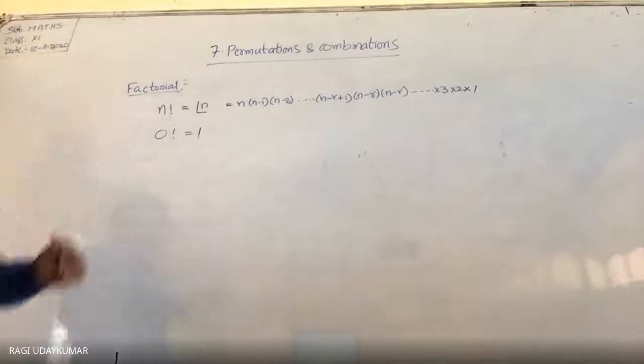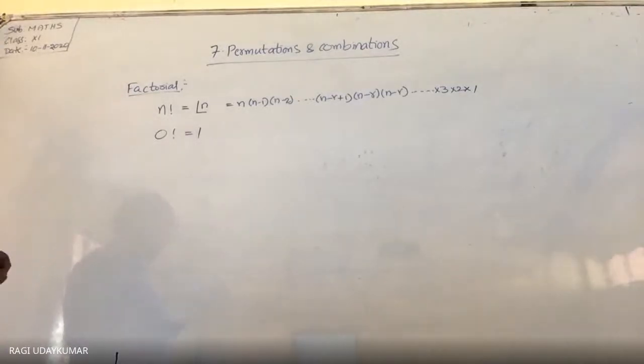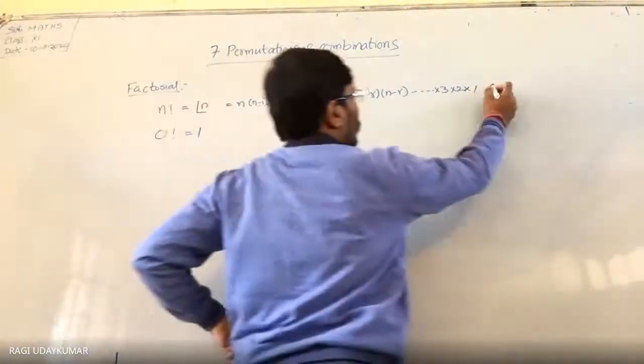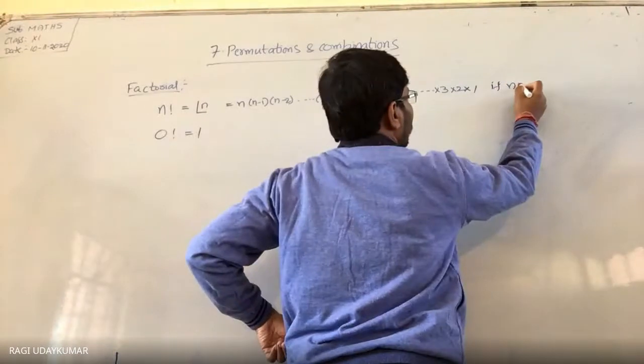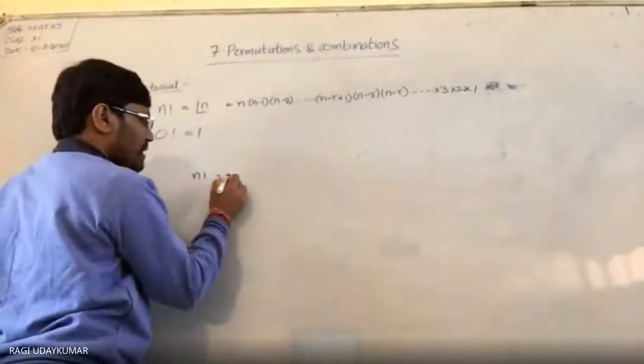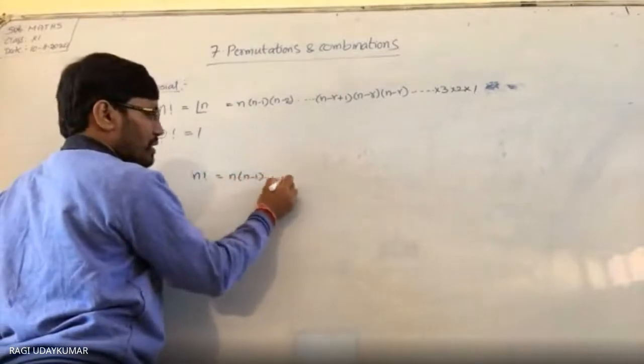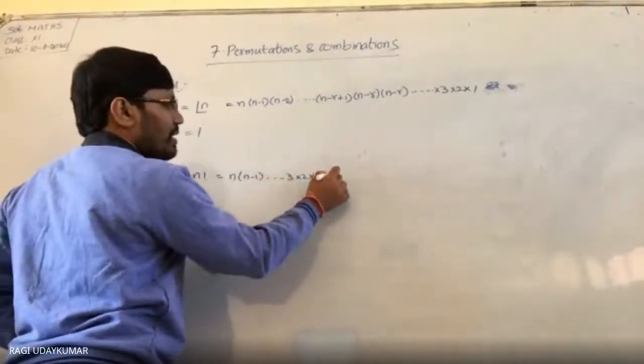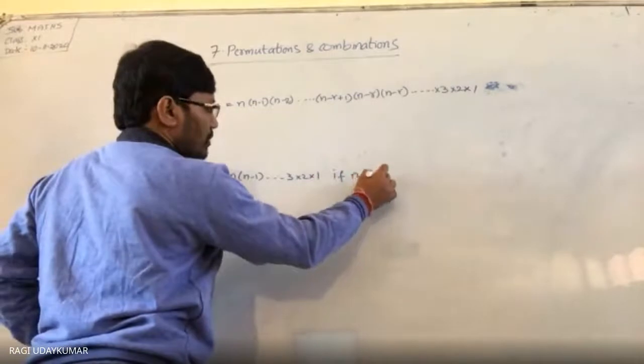It is defined like that. If n is not equal to 0, factorial is defined like this: n factorial is equal to n into n minus 1 and so on, 3 into 2 into 1.